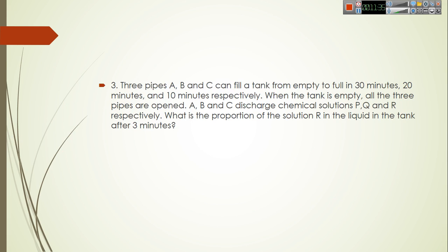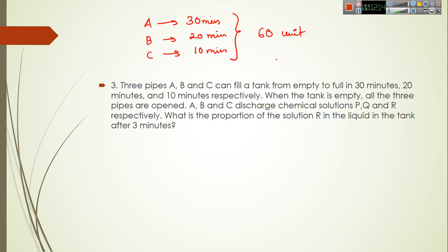Going to question number 3. 3 pipes A, B and C can fill a tank from empty to full in 30, 20 and 10 minutes respectively. So A requires 30 minutes, B requires 20 minutes, whereas C requires 10 minutes. So the amount of work they have to do will be equal to the LCM of these three. So LCM will be 60. So they have to do 60 units of work.